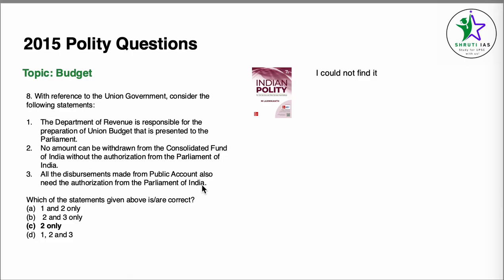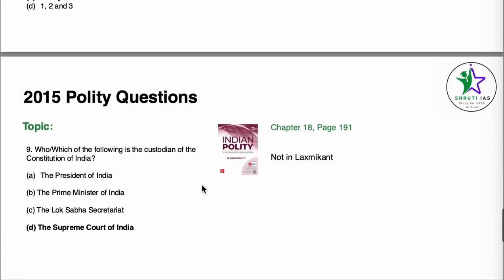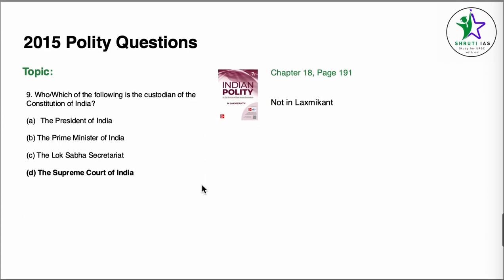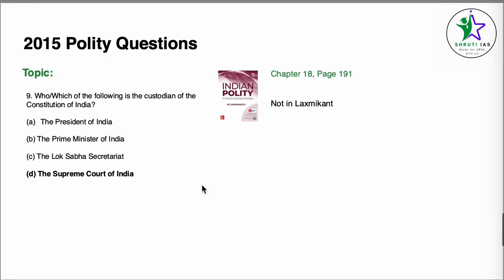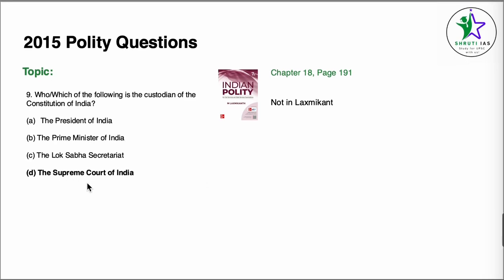I've given you why they are incorrect as well. Coming to which of the following is the custodian of the Constitution of India. Now, this is fairly simple. The answer is Supreme Court of India. We know this from Lakshmikanth and from NCERTs. But this is not given line by line in Lakshmikanth, which is why I have not put the chapter number or anything here.